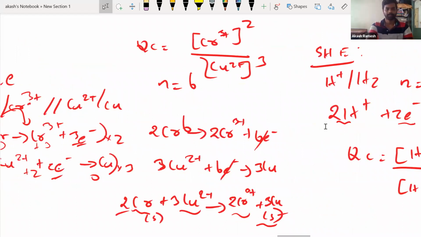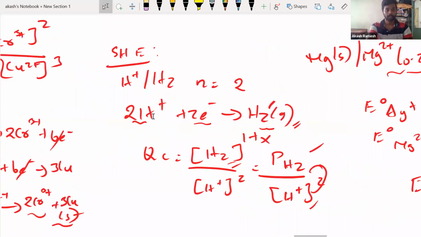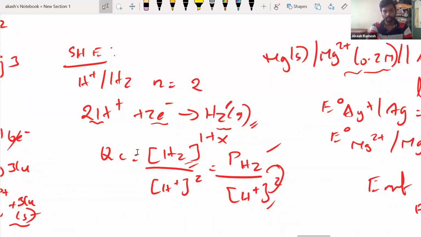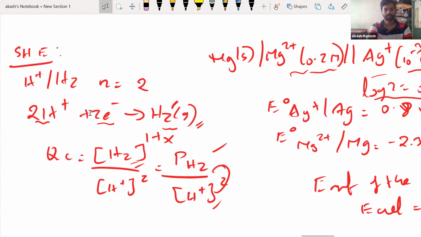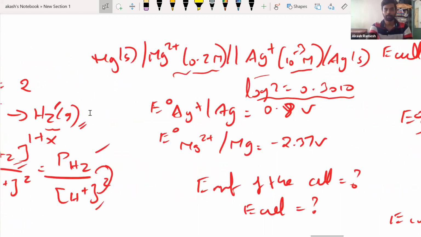Fine. And then again, we saw one particular thing: when you write QC, you have one side a gas and the other side an ion. Whenever there is a gas, you don't talk about concentration; all you speak about is the partial pressure. So for this reaction, it would be the partial pressure of H2 divided by H plus squared, obviously because there is a 2 as a stoichiometric coefficient. And then we did some problems. That's what we did.